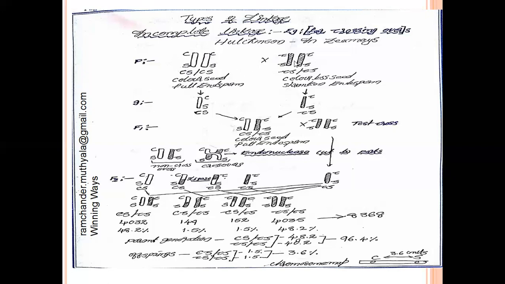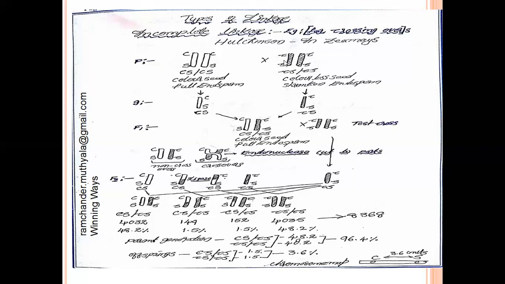Another parental plant of Zea maize contains small c, small s / small c, small s genes. These are in recessive homozygous condition. The small c character is colorless seeds. The small s character means shrunken endosperm.